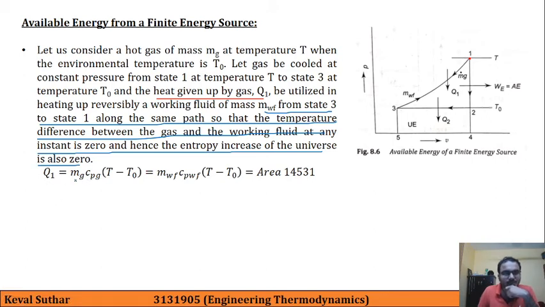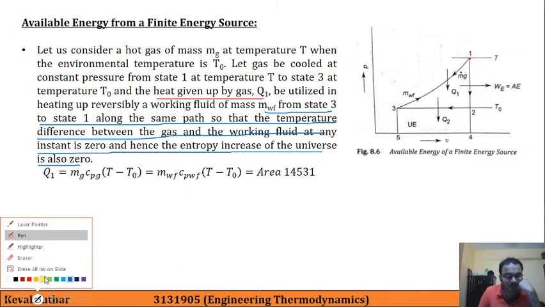Q1 can be written as mg Cpg into T minus T0, that is for the part of gas, and the same heat is being received here, that is mwf Cpwf T minus T0, and it can be shown as area 14531.